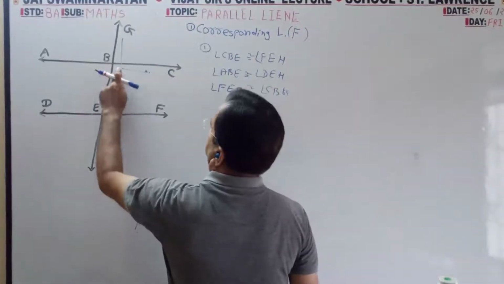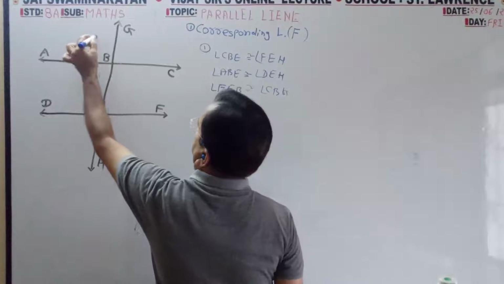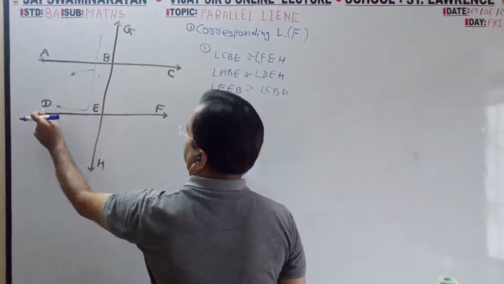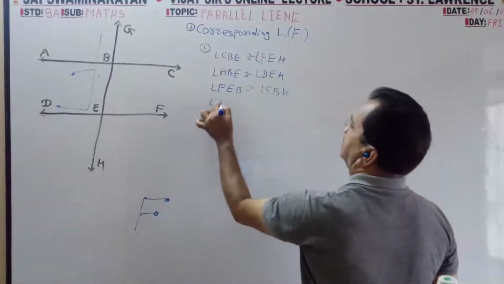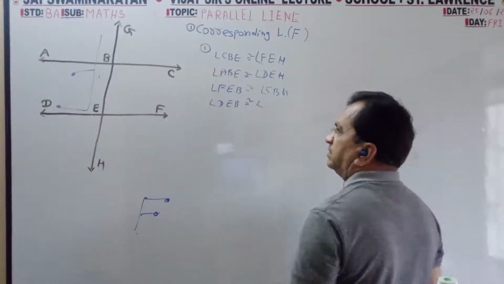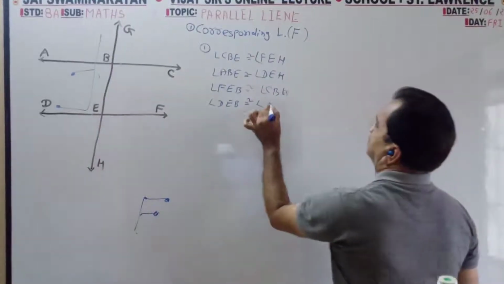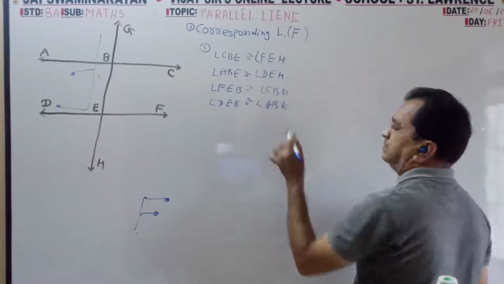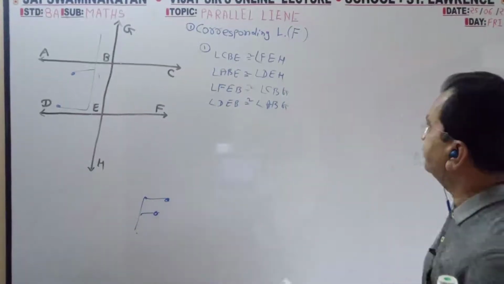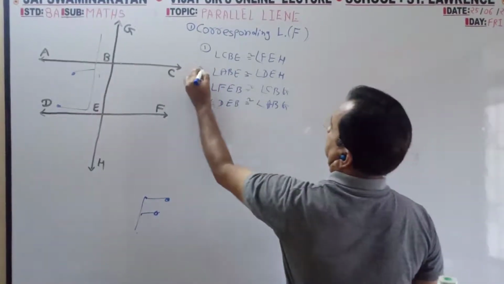Now change. Fourth pair. This is F. So from here and from here: DEB, ABG. One, two, three, four, done.